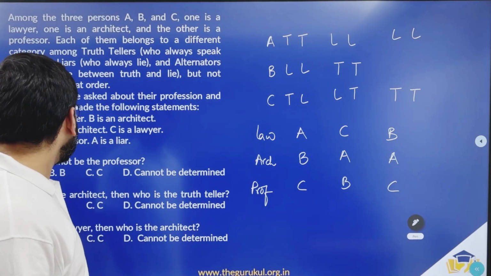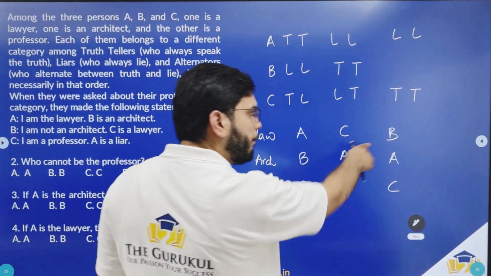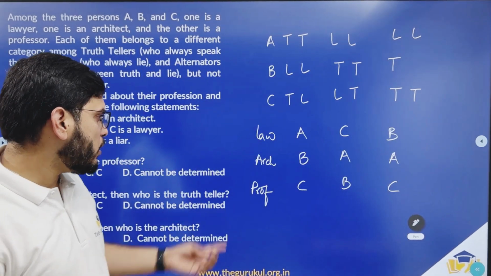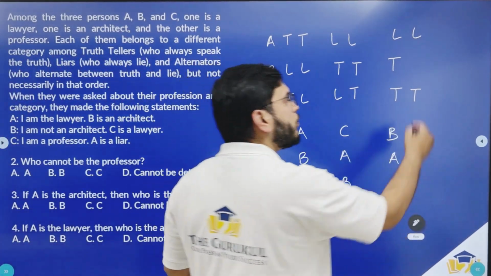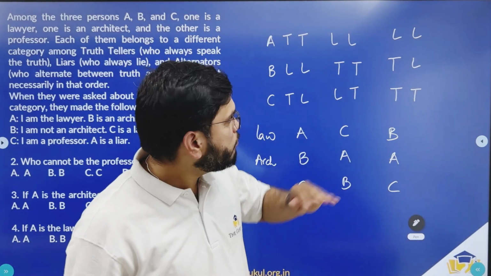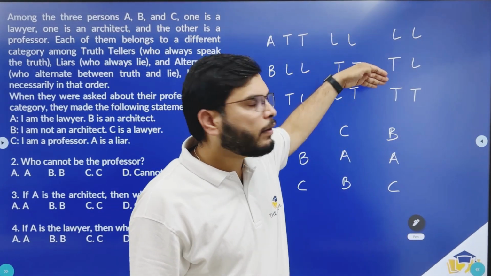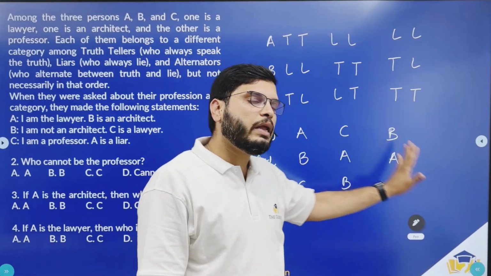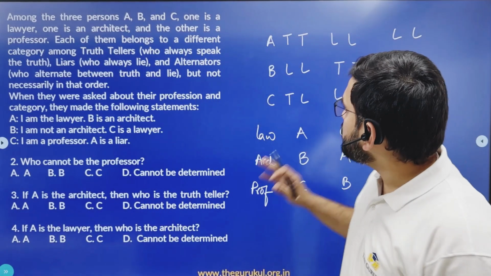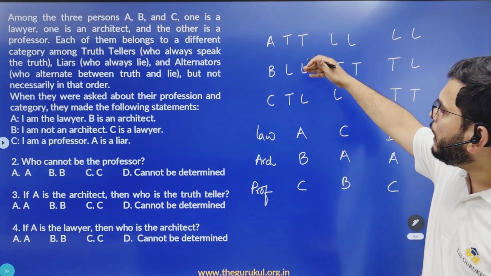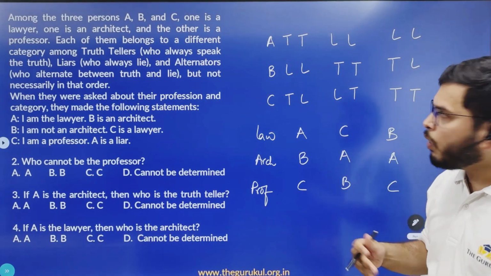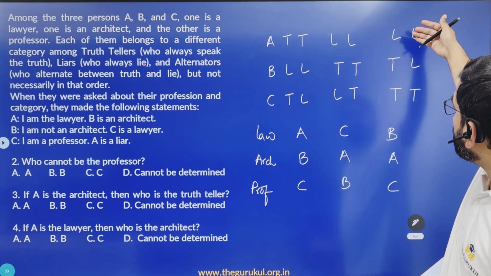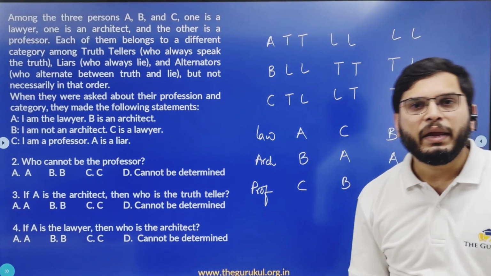Done. Now B's first statement. I am not an architect. B is a lawyer. B is not an architect, which is true. B's second statement. C is a lawyer. No, C is a professor. This is false. Again, if you observe, you have a liar, alternator, and a truth teller. These three belonging to three different professions. So all these three are valid. So in one case, you can have A being the truth teller, B liar, and C alternator, or A liar, B truth teller, C alternator, or A liar, B alternator, and C being the truth teller.